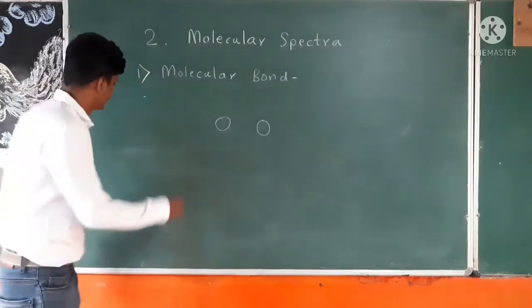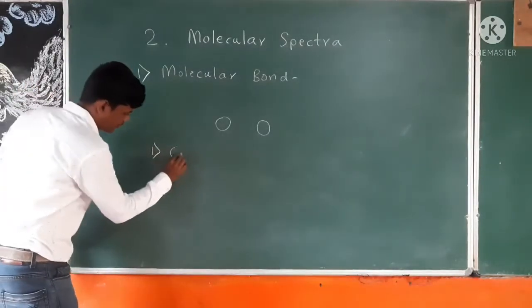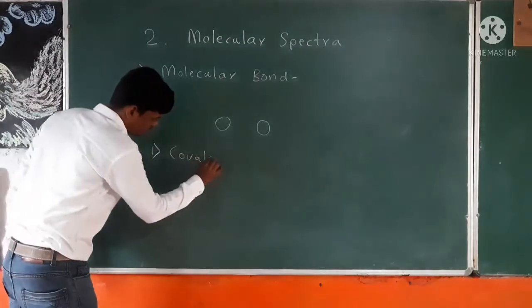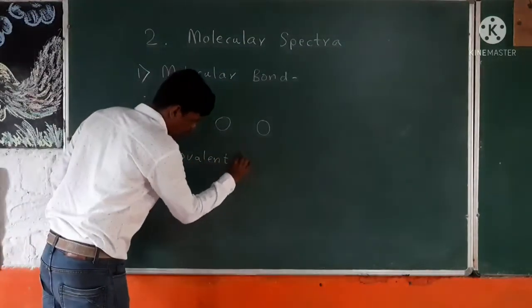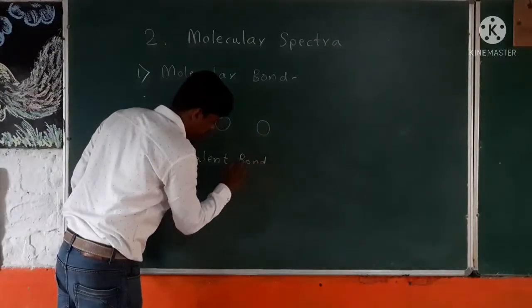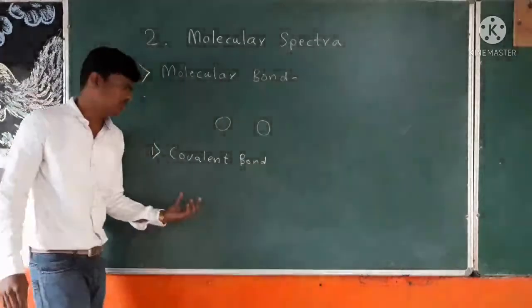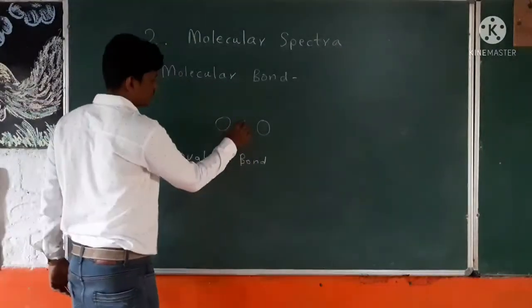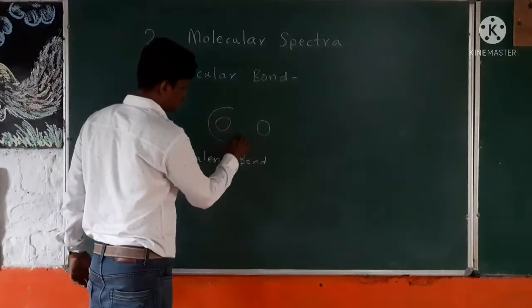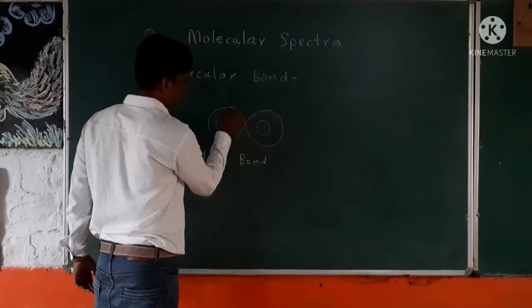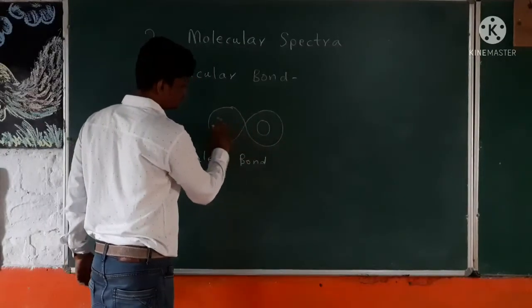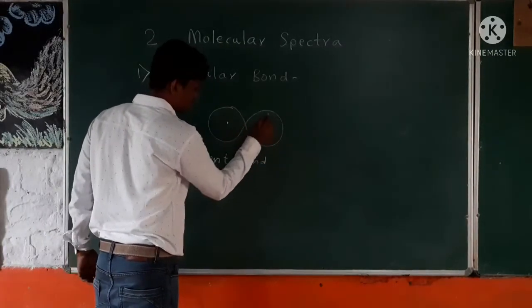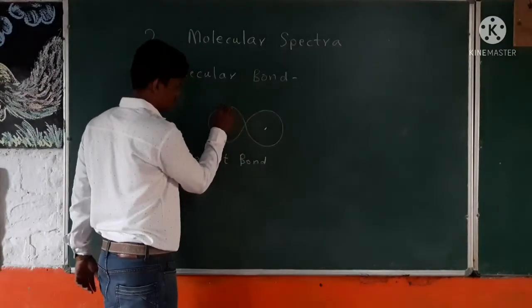bond. So we know the first one is the covalent bond, which is nothing but sharing of an electronic pair. If we draw a diagram, consider these two as a nucleus and electron.